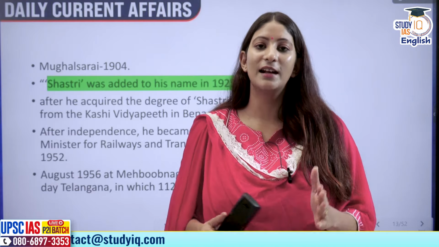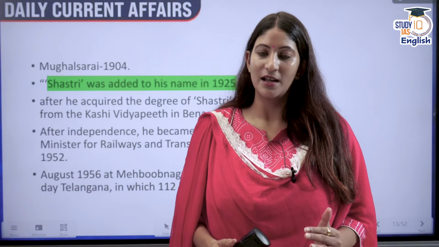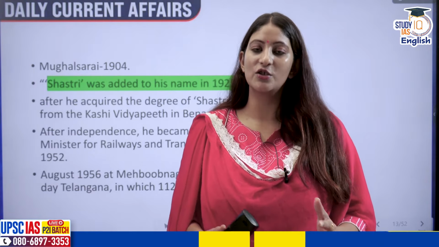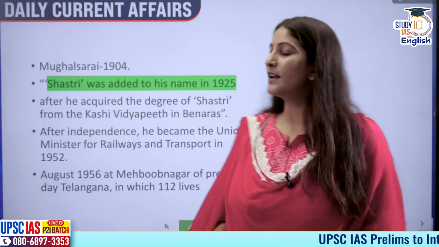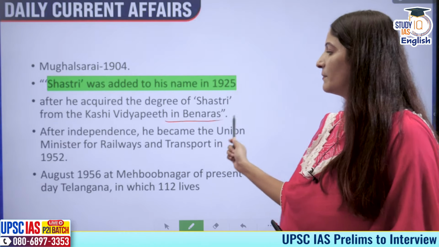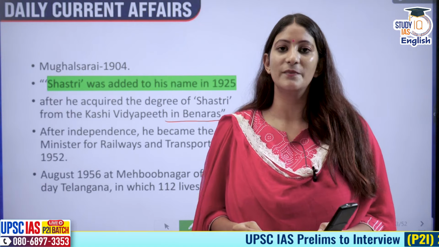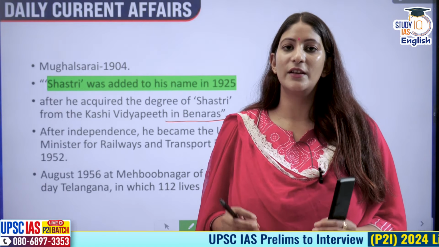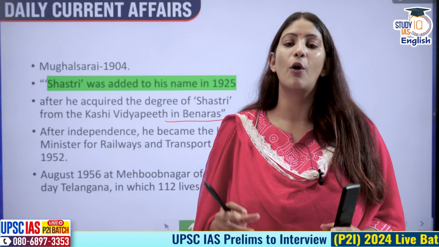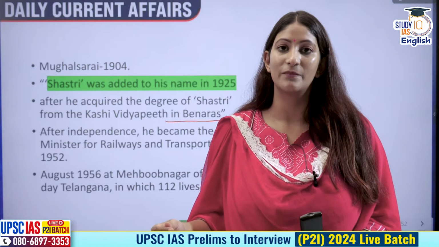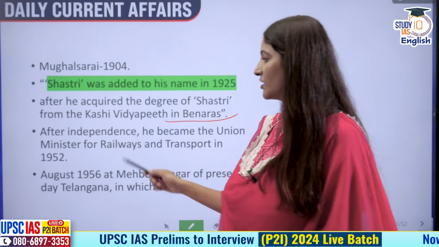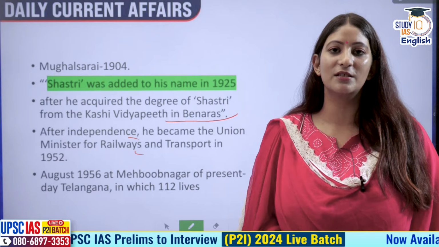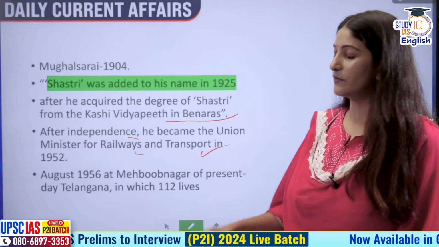So he decided to study Shastra, and he studied it in Kashi Vidyapith in Banaras. Thereafter, in 1925, he got this particular surname, Shastri. So, Lal Bahadur Shastri ji. After independence, he became the Minister of Railways and Transport in 1952.